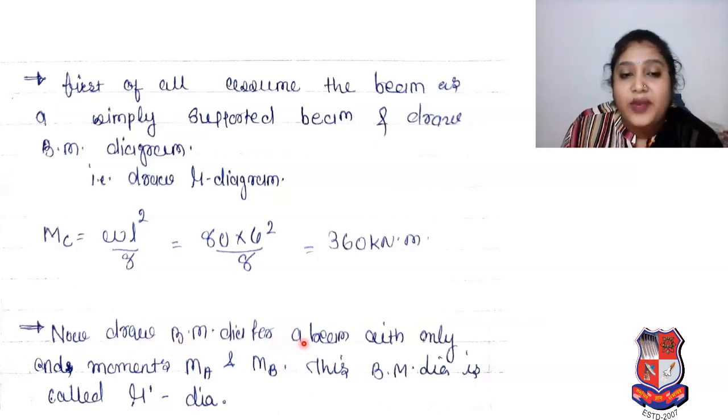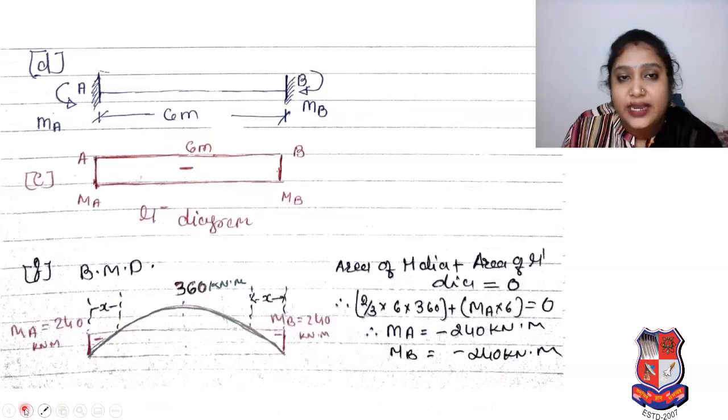Now draw the bending moment diagram for a beam with only end moments, moment at A and moment at B. This bending moment diagram is called the mu dash diagram that we already discussed. So you can see that we have to draw only fixed end moments, no load in between. So here MA, MB, it is only the fixing moment diagram.